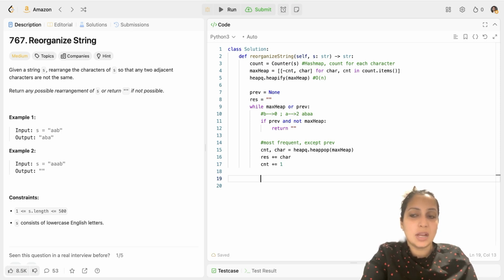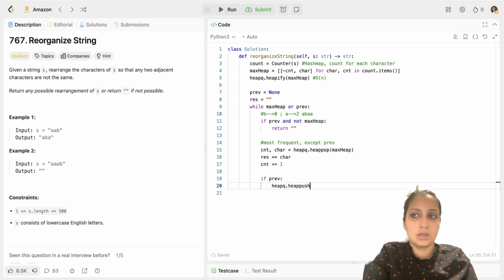Now, I will check if there is a previous value. That is, your previous is not null and there is a previous value already there. So you cannot overwrite it. You first have to push that previous value to the heap. So I will use another function, heappush, and push to max heap. What I'm pushing to max heap is the previous. And I will set my previous to None.